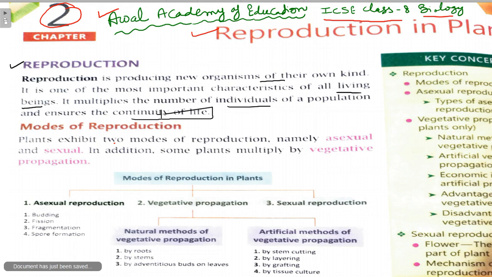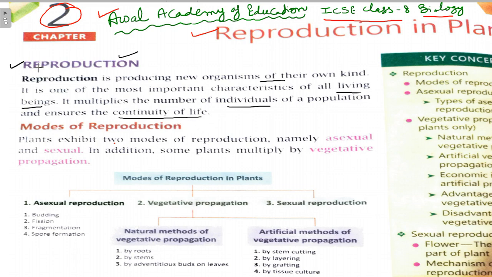So which life process ensures the continuity of life? That is reproduction, right? So here we have learned three things. Reproduction is producing new organisms of their own kind. Number two, it is one of the most important characteristics of all living beings. Number three, it multiplies the number of individuals of a population and ensures continuity of life.